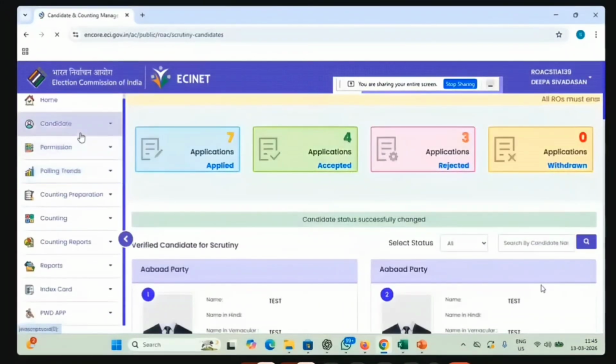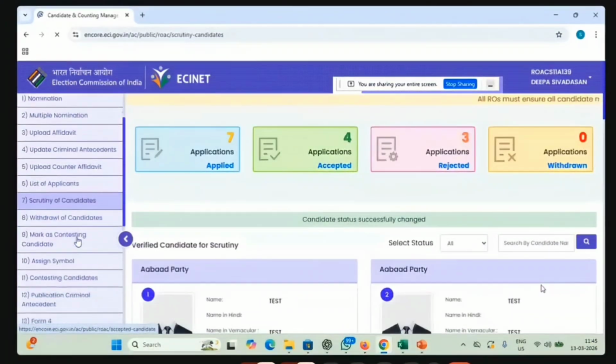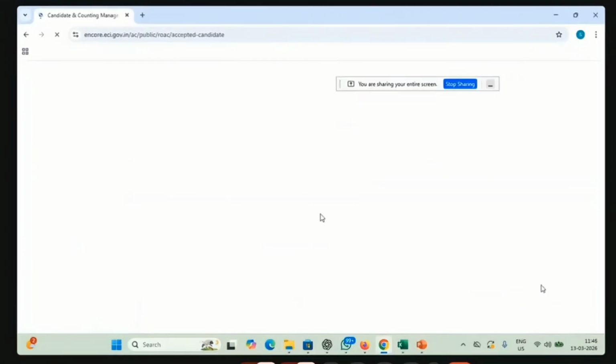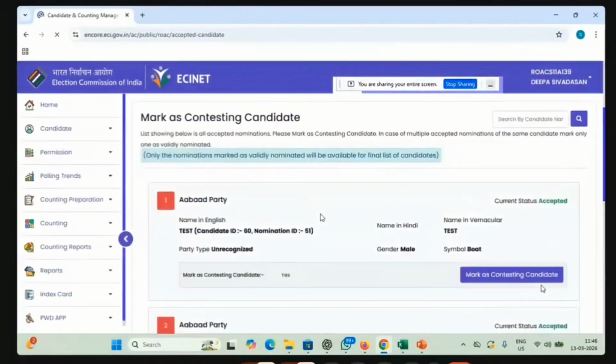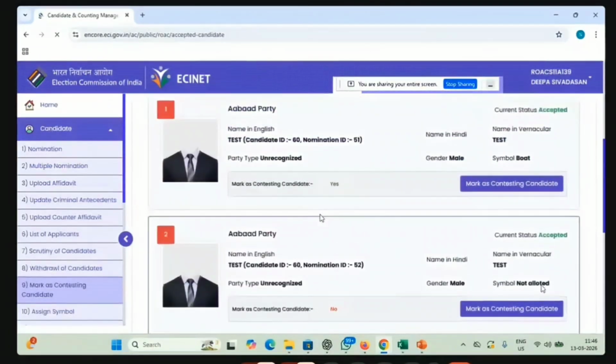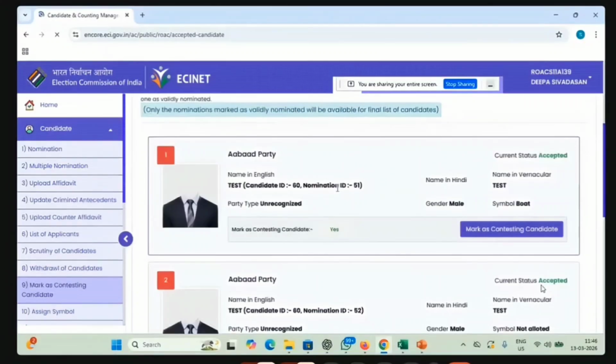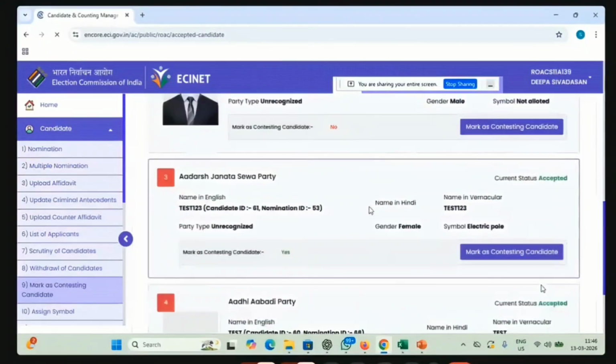So we have completed the scrutiny. We have gone to the withdrawal, everything. Then we will go for mark as contesting candidate. So here you can see this has come, and we can see that mark as contesting candidates is there against each candidate.